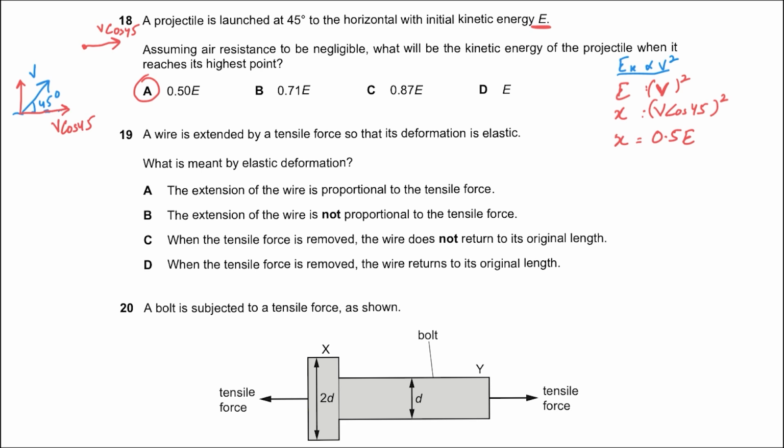No. Option C says when the tensile force is removed, the wire does not return to its original length. Does not. So that is plastic deformation. When the tensile force is removed, the wire returns to its original length. That is elastic deformation. So the answer is D.